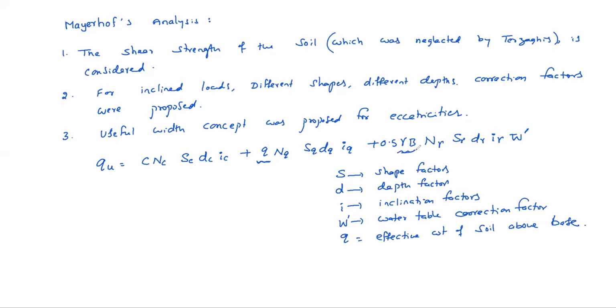So in the gamma B term, gamma should be the total unit weight. Even if it is submerged, total unit weight should be considered in gamma B, because the W dash water table correction factor is going to apply here.